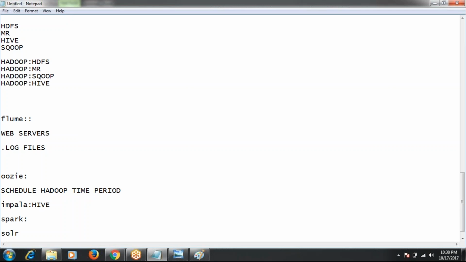That is the reason all the organizations migrated from MapReduce to Spark. Spark is also a programming language, and here we can use either Python or Scala, and we can use Java also, but Scala or Python is better compared to Java.